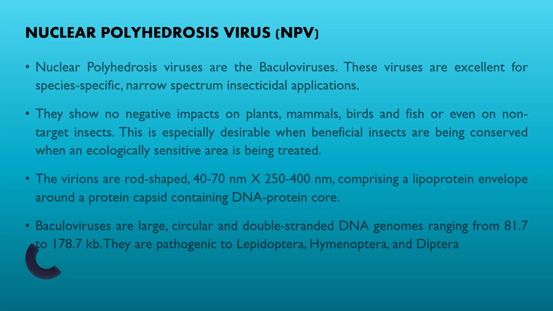Next we see about the viral biocontrol agent, nuclear polyhedrosis virus, simply called NPV. Nuclear polyhedrosis viruses are baculoviruses. They have insecticidal applications. They show no negative impacts on plants, mammals, birds, and fish, or even on non-targeted insects. This is especially desirable when beneficial insects are being conserved or when an ecologically sensitive area is being treated. A virion is rod-shaped, 14 to 70 nanometers by 250 to 400 nanometers in size.